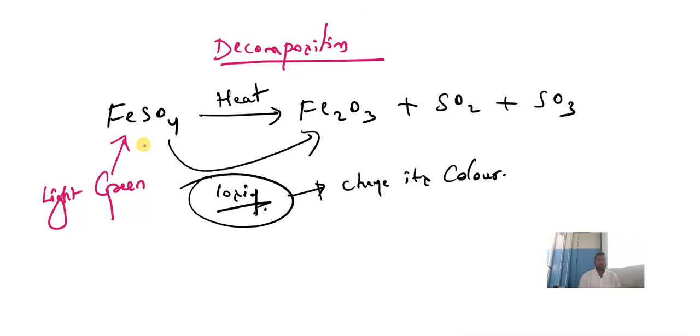When there is a loss of water, due to this loss of water, they change into ferric oxide. Now this ferric oxide is of reddish brown color. See children, during this change, we have seen loss of water. That loss of water is known as water of crystallization.